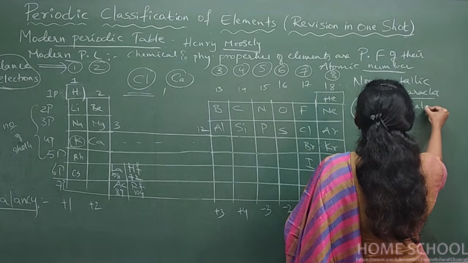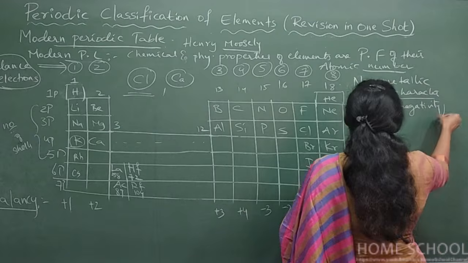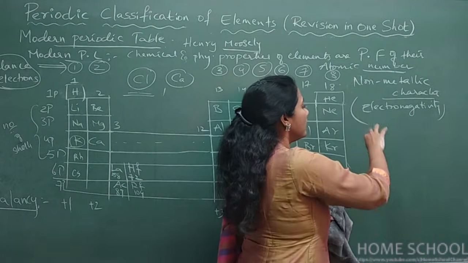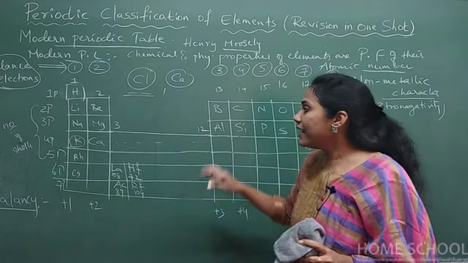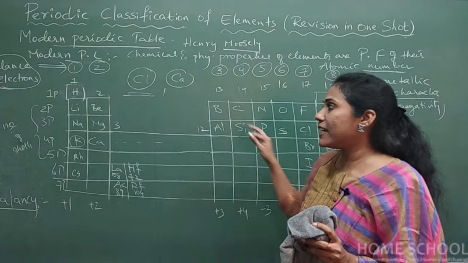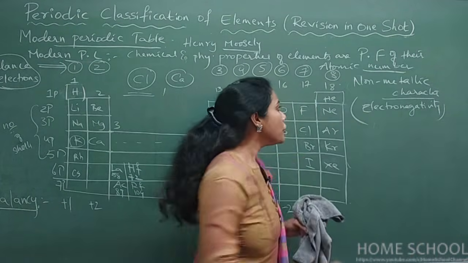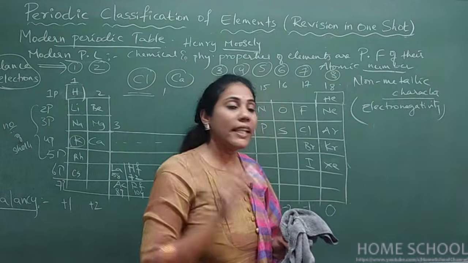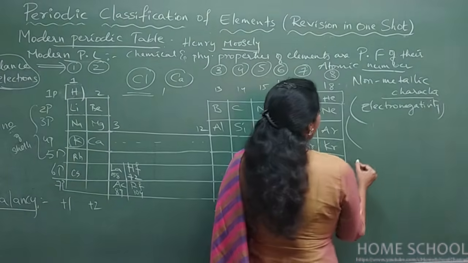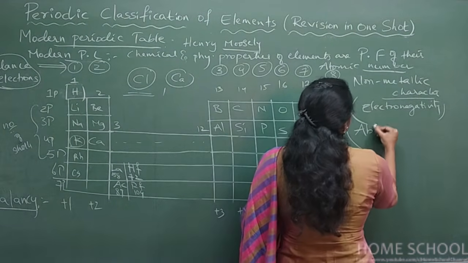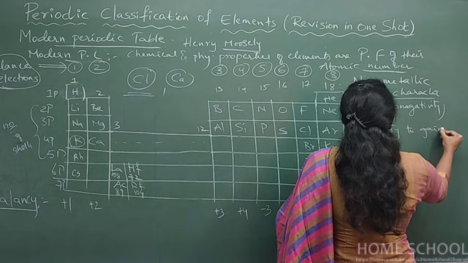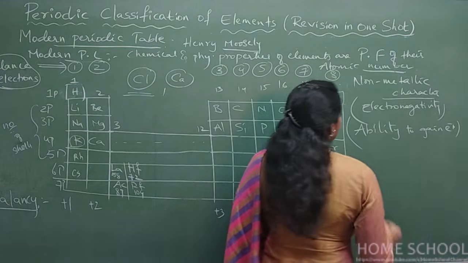There is a slight difference between non-metallic character and electronegativity, but anyway, both properties vary in a similar way from left to right as well as top to bottom. So usually non-metallic character means what? Ability to gain electrons.